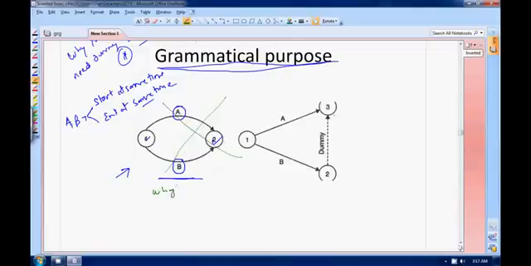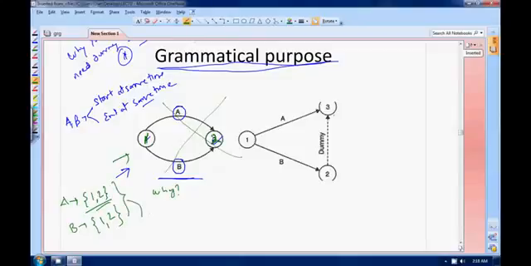Why is it wrong? If you want to write A from this figure, this is your 1, this is your 2, so you will write A as 1, 2. If you want to write B, you will again write 1, 2.